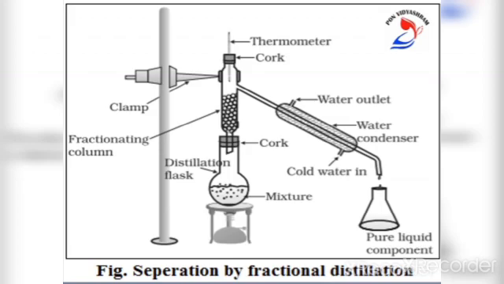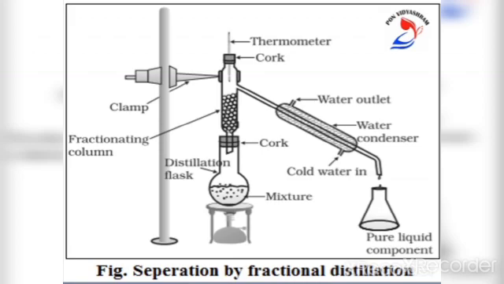We can separate the mixture of alcohol and water by this fractional distillation method. The boiling point of alcohol is 78 degrees Celsius and the boiling point of water is 100 degrees Celsius. Therefore, a mixture of alcohol and water can be separated by fractional distillation. The alcohol with boiling point 78 degrees Celsius will distill first, and then water with boiling point 100 degrees Celsius will distill.